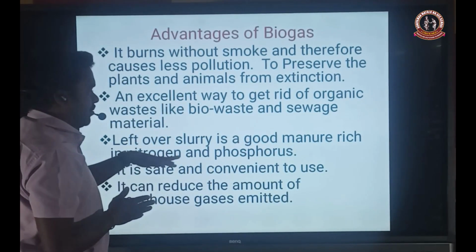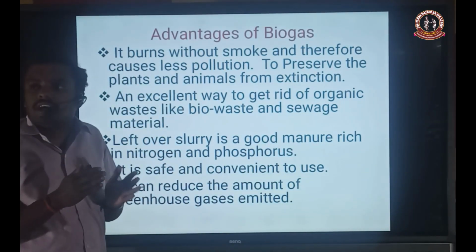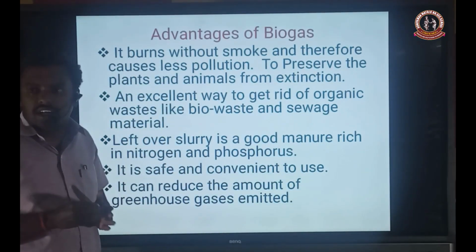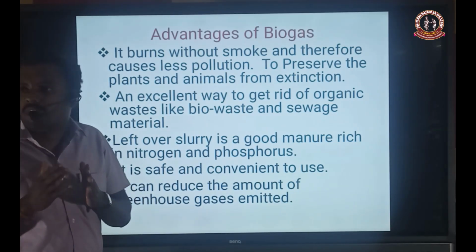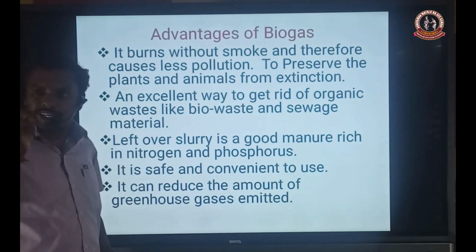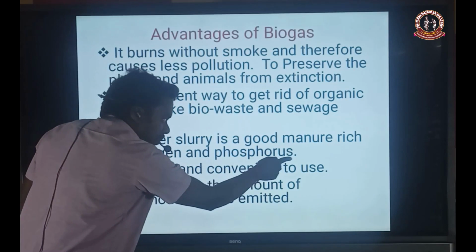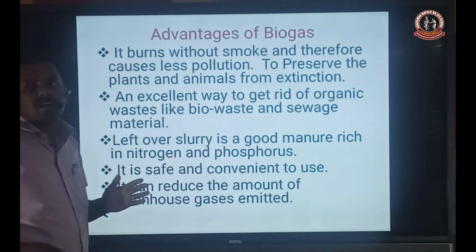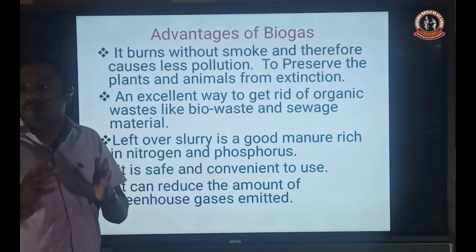Why does it act as a good manure? Because the sedimented part of the slurry contains two different types of minerals: the first is nitrogen, and the next is phosphorus. Hence it acts as a good manure.